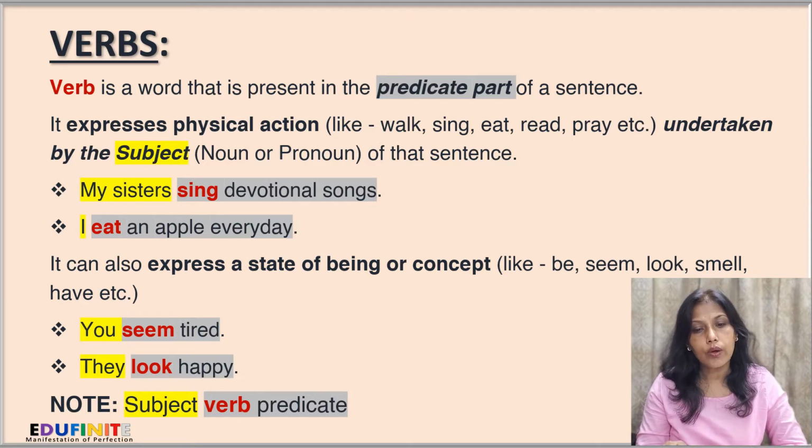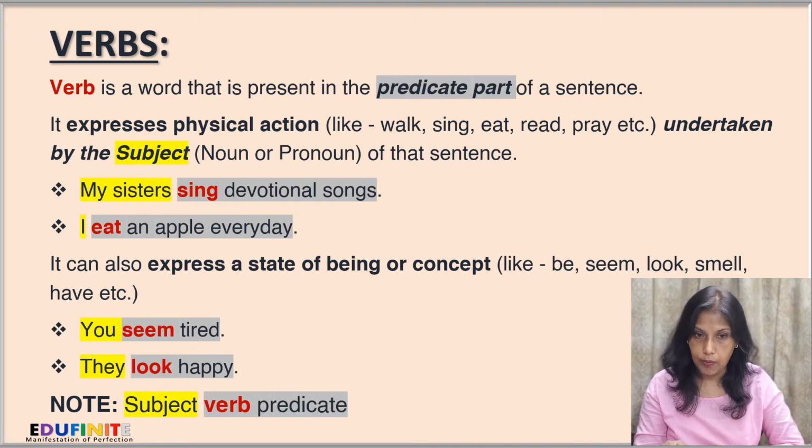It can also express a state of being or concept like be, seem, look, smell, have, etc. For example, you seem tired. Now, you is the subject and seem tired is the predicate, where seem is the verb that is expressing a state of being.